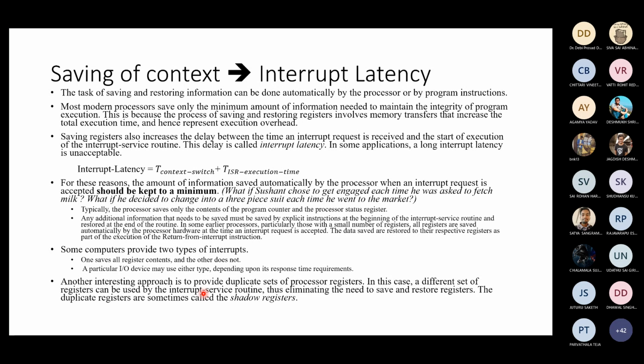Duplicating exactly or mirroring a set of registers is very easy in hardware, but it requires that much extra hardware in the processor, right? Where would you actually use such a shadow register? Where the interrupt latency, the context switch time must be made 0, right? In that case, you invest in the extra hardware.